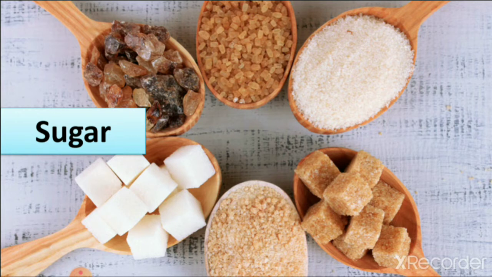We grind it, then we use it. Brown sugar we use to make dishes healthy also, because brown sugar is healthier than white sugar. When we refine brown sugar, then we use it as white sugar.